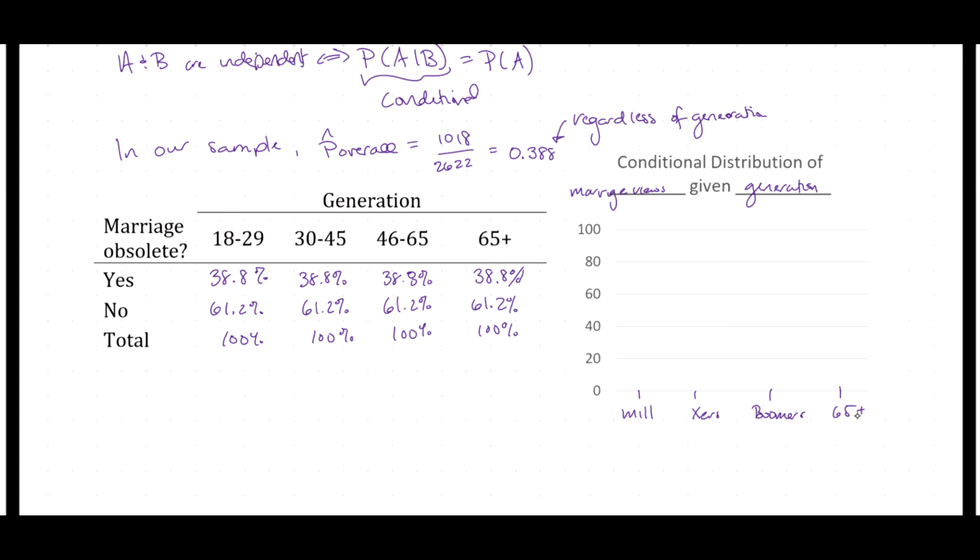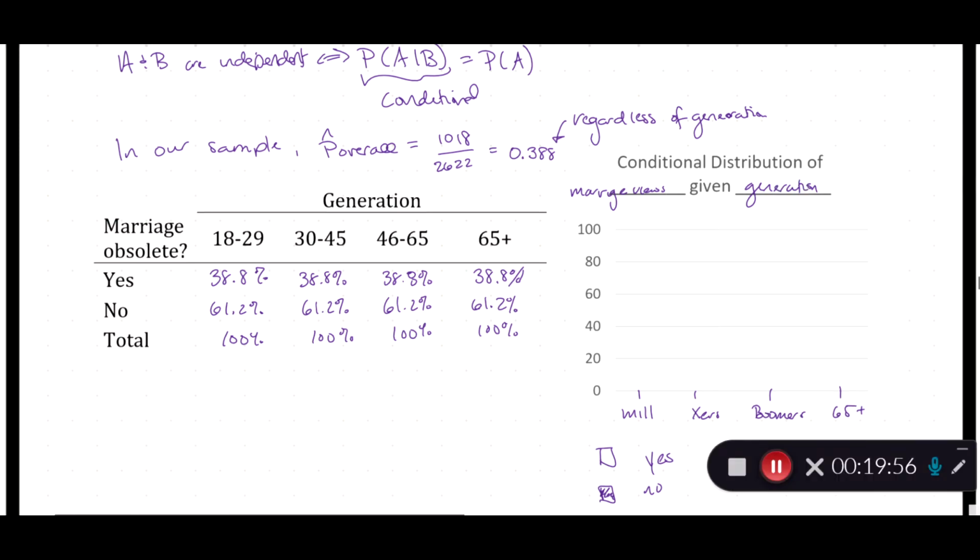And I'm going to use the same key. So if it's unshaded, this is going to be yes. If it's shaded, that's going to be people who believe no for our marriage views. What does this plot look like? Pause the video and fill in the plot and see if your completed plot looks like mine.